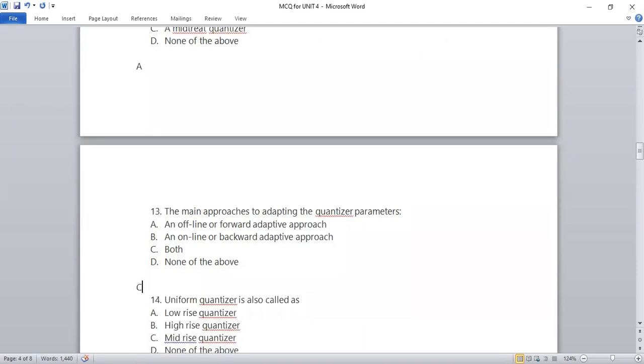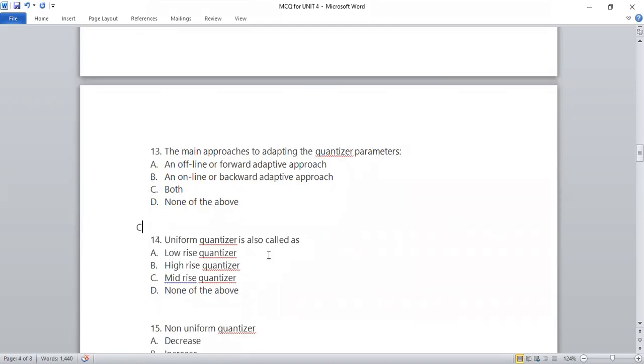Next one. Uniform quantizer is also called as, we also call the uniform quantizer as mid-rise quantizer. Low-rise quantizer is nothing, high-rise quantizer is nothing, but the right answer is mid-rise quantizer.